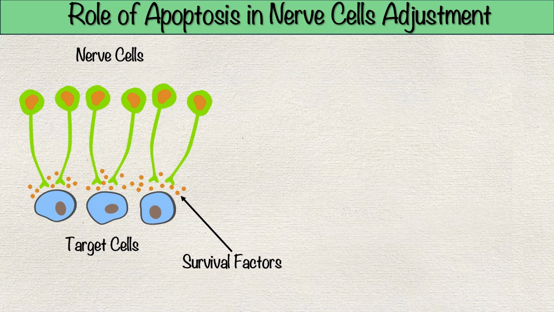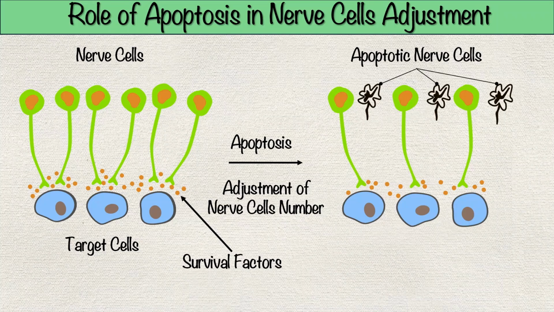Nerve cells that receive enough survival factors survive and thrive. Cells that fail to secure adequate survival factors undergo apoptosis. This competition ensures a precise match between the number of surviving neurons and the number of target cells they innervate, creating an optimized and functional nervous system.